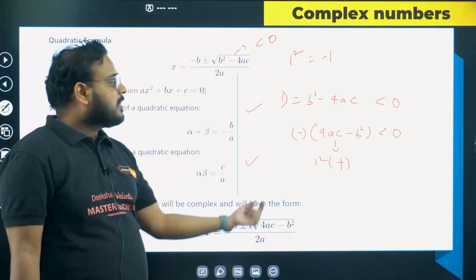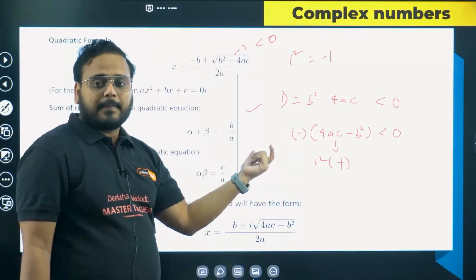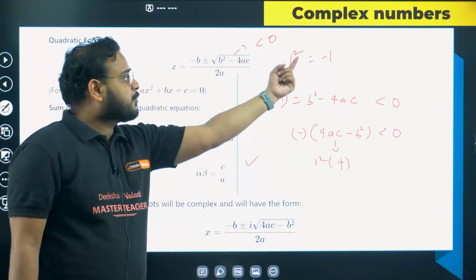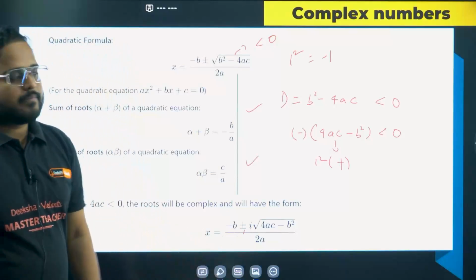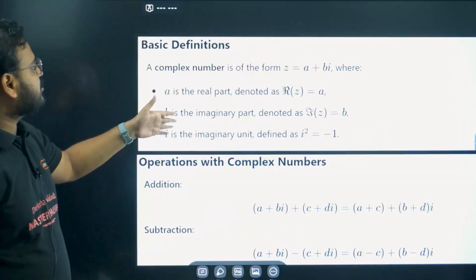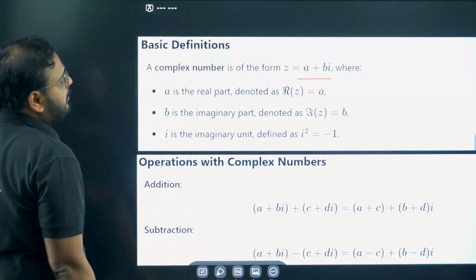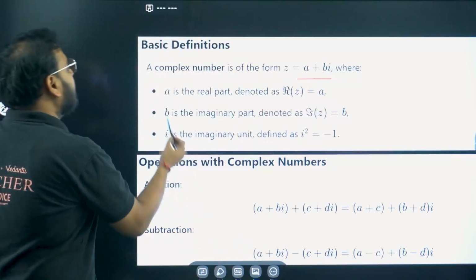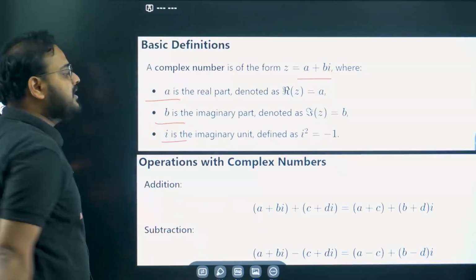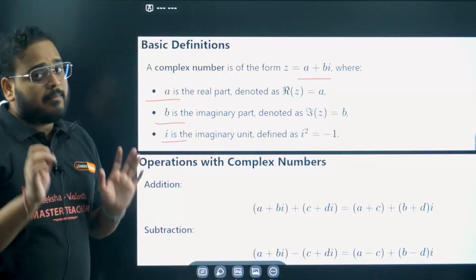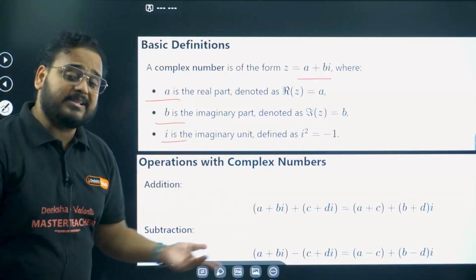Because we have taken the -1 sign common, and that is taken as i squared, and the root comes out as i. Okay, let's move on then. Basic definitions are here. Please go through this. Complex form of the numbers, including both real and imaginary part. Please go through and learn all these formulas. They are very basic, but questions can come directly on this, especially on the MCQ side.